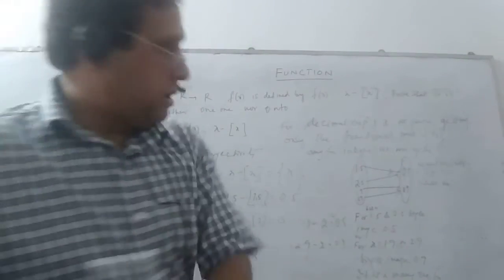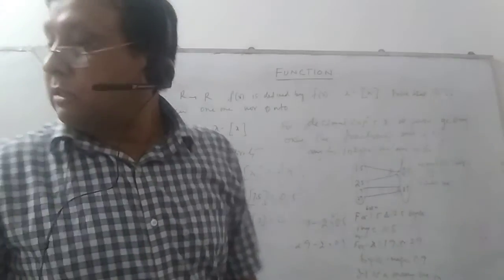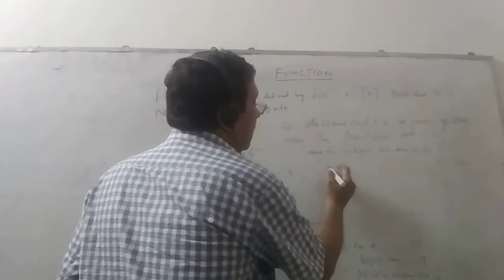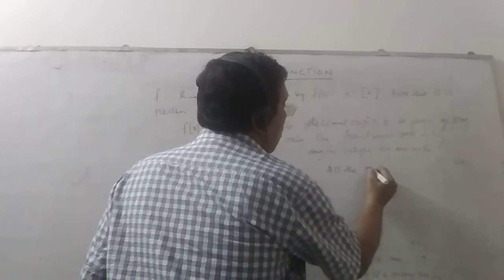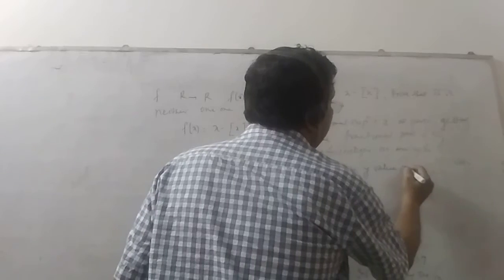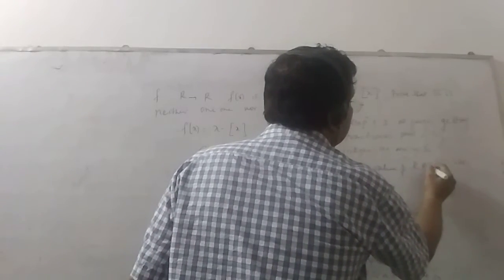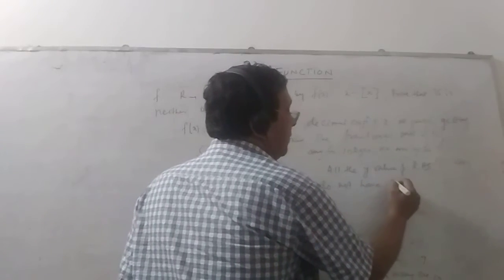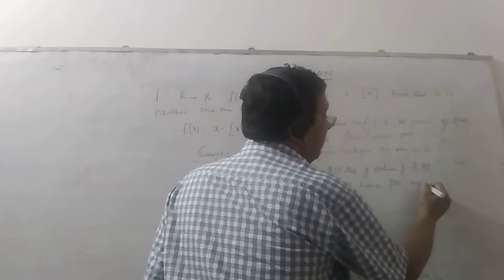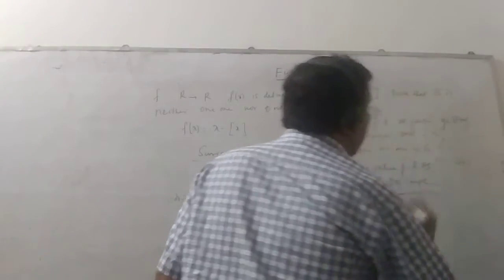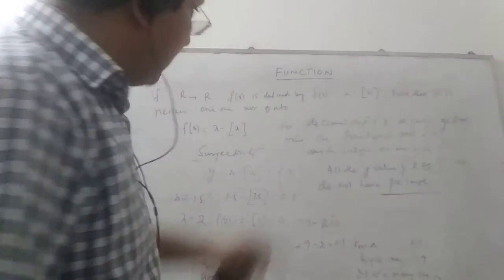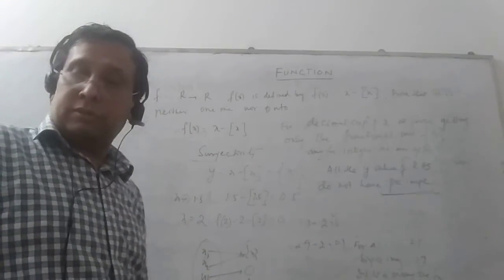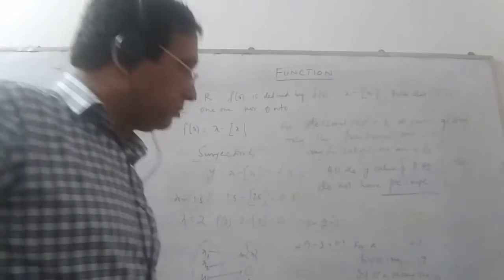So all the real numbers do not have a pre-image, and therefore all the y values in the right hand side, RHS, do not have the pre-image. To write this word, the teachers will search for this word whether you have written it or not, and that's why it is not surjective. So in this way, you should tackle this type of questions, x minus box x problems.